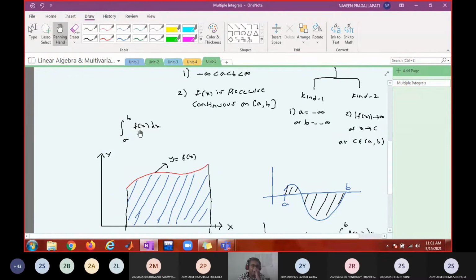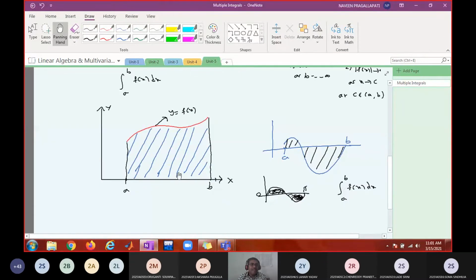You will integrate f of x over its domain. Domain means generally you will consider as the limits. What are the limits? A to b. Where is this a to b? On the x-axis. You know, the domain of y equal to f of x is a subset of the real line. The domain of f of x is one dimensional because it is part of the x-axis, the real line. Because the input is a single variable, x is a real number, so a collection of real numbers forms a line segment which is part of the real line. Is this clear to all of you?